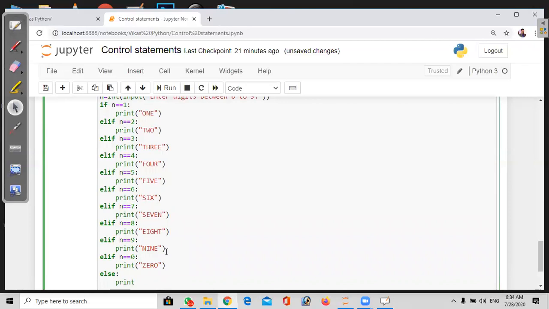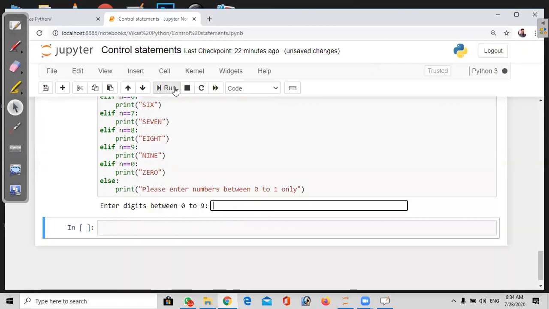In the else part, we have to mention that if the user enters other than 0 to 9, it needs to say so. That means if they try to enter any alphabets or something. So now we'll run this one.